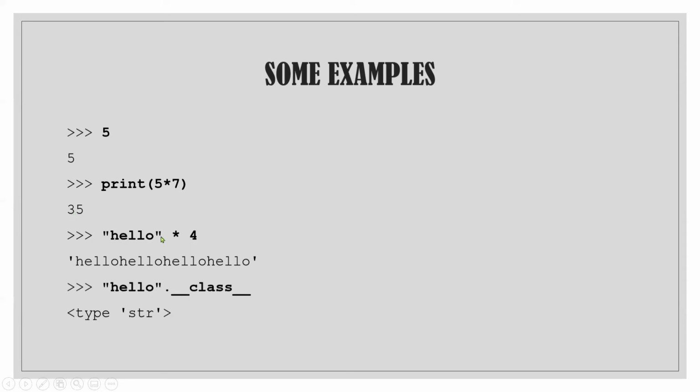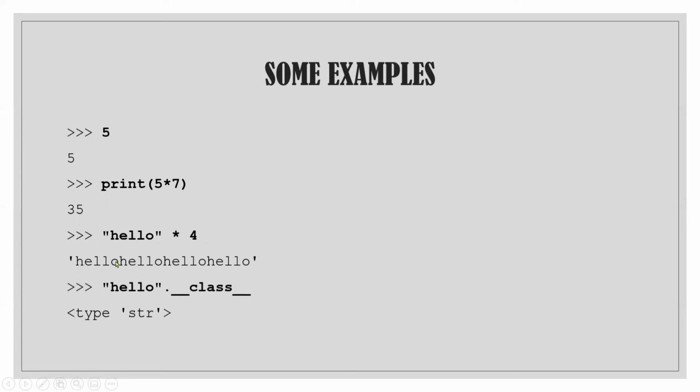Then if I write hello, now this is a string. Strings are written under quotations, single quote or double quote. This is the identification of a string. Now if I write asterisk 4, we cannot multiply a character or a letter with a number. But if I write a string multiplied by a number, it would mean that this particular string is going to repeat 4 times. This is a repetition operator in case of strings.